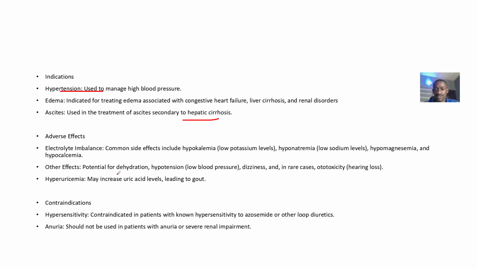So other effects is what? There's potential for dehydration, hypotension, that's low blood pressure, dizziness, and in rare cases it can be toxic to your ear. It can be toxic to your ear. Okay. So moving forward, contraindications, if somebody has hypersensitivity to azosemide or any loop diuretics, you don't use that drug on them. Anuria. So it should not be used on patients that completely are not producing urine.